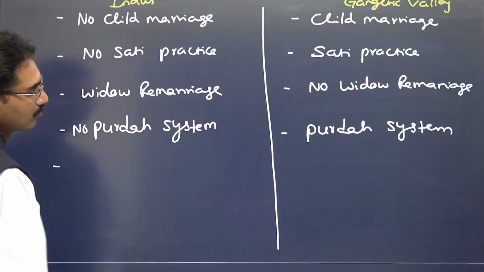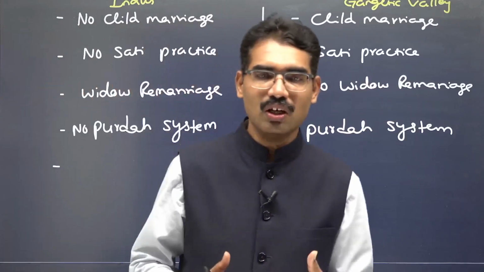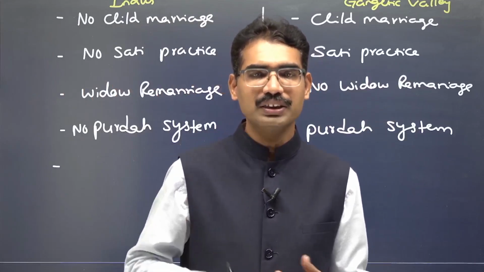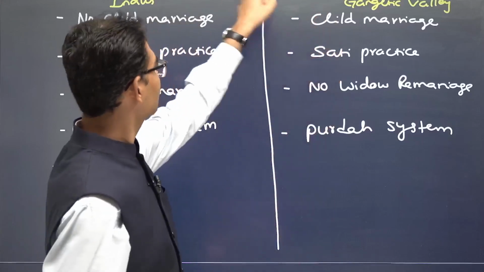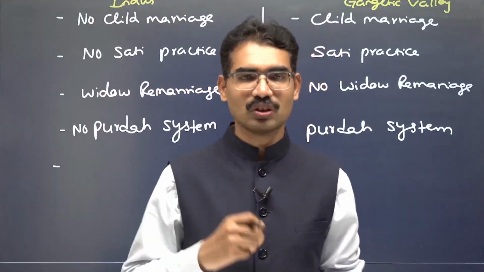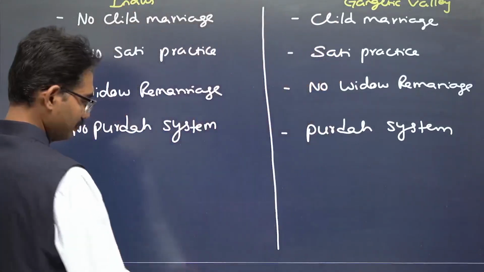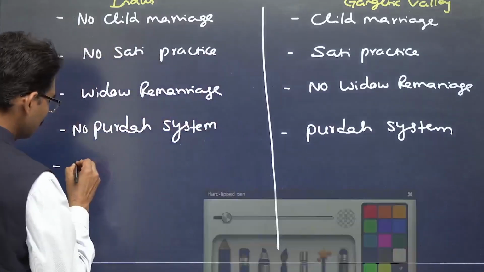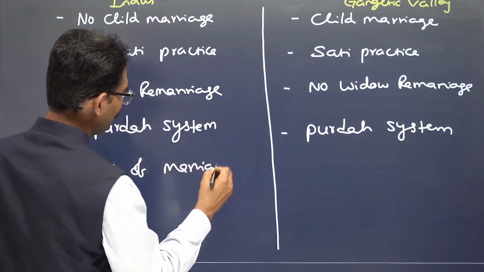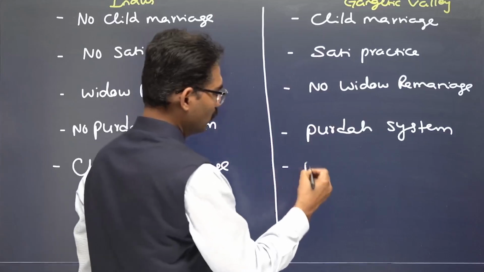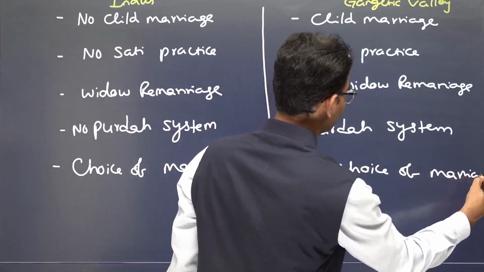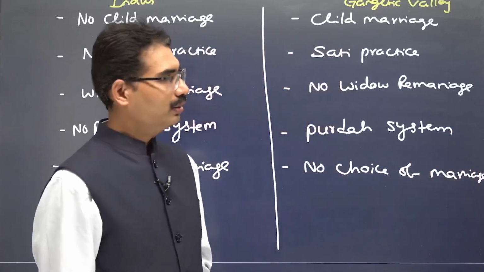Next one. That's why our freedom fighters used to talk about going back to the Vedas. Whenever they talked about women's reformation or empowerment, they said go back to the Vedas. Go back to the Vedas means go back to the Indus zone, that is, the early Vedic time period, the Rig Vedic time period. Next, when it comes to marriage, there was choice of marriage; they were given the choice of whom they wanted to marry. Here, no choice of marriage.